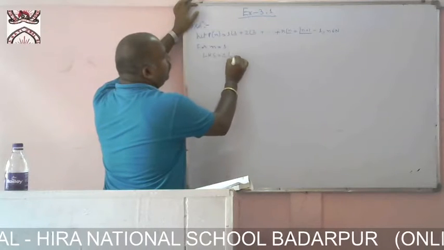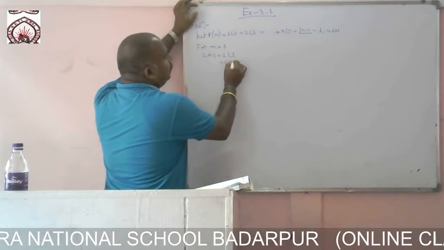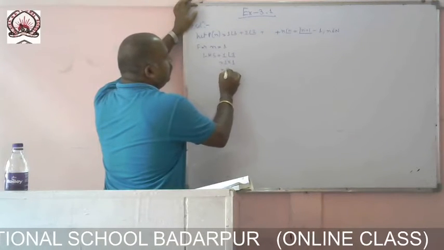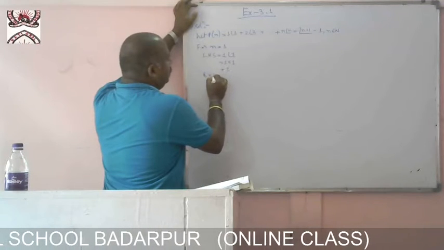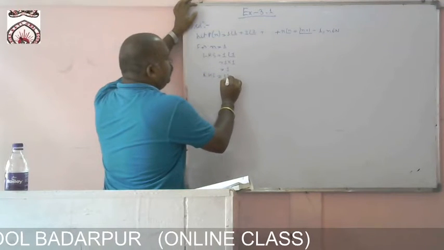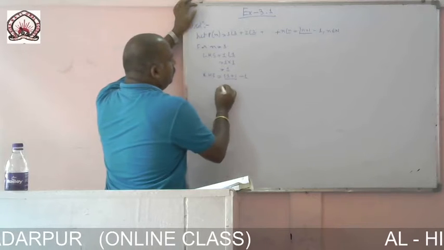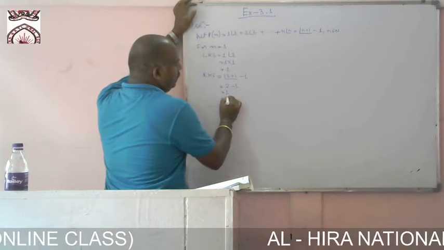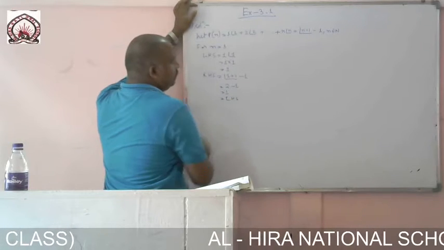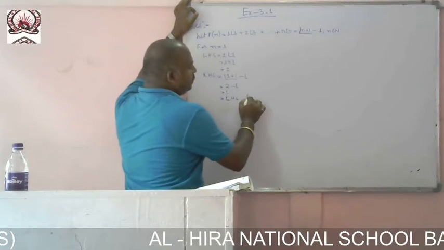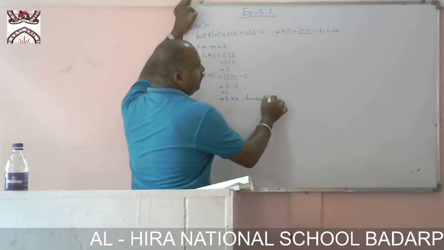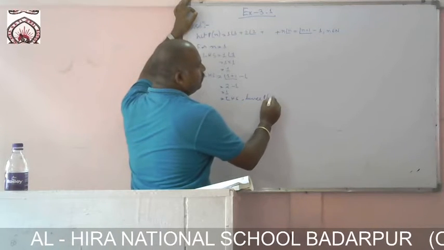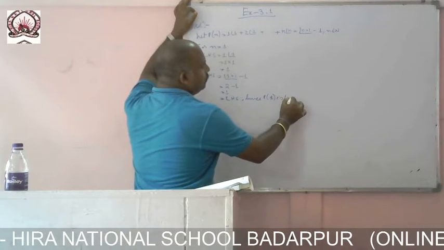So 1 into 1 factorial. So 1 factorial is 1, equal to what? 1. Right hand side equal to 1 plus 1 minus 1. Factorial 2 is 2 minus 1, equal to 1. Left hand side and right hand side are equal. Hence P of 1 is true.